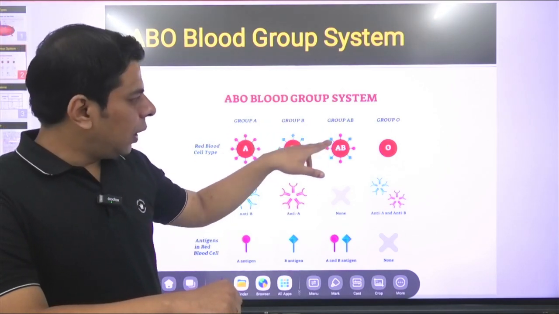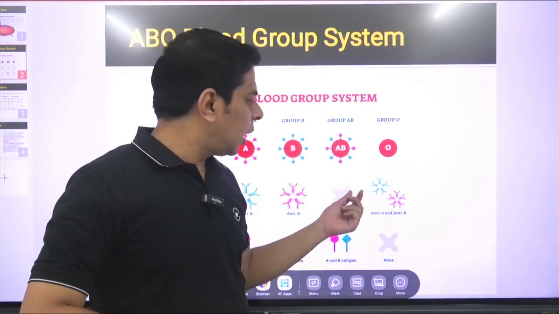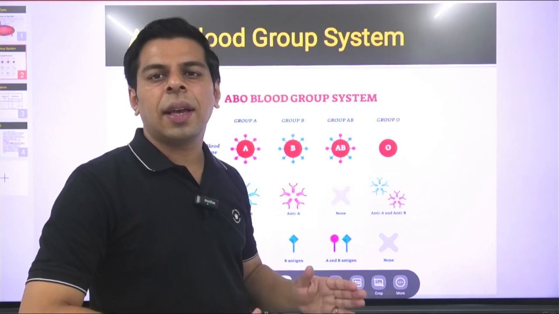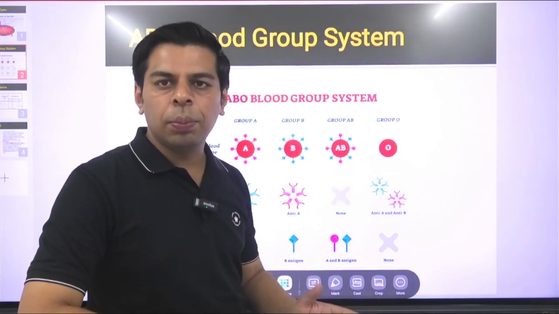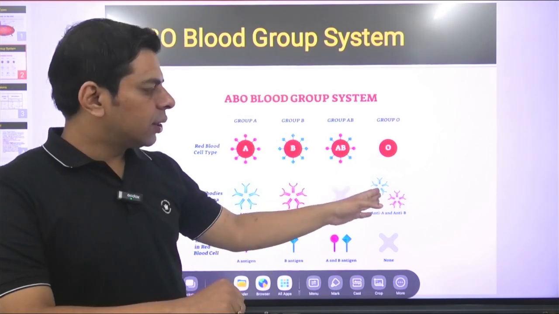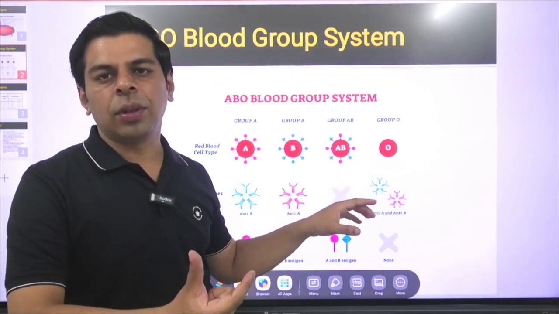In case of AB, the important part is that no specific antibody is present, and that's the scientific reason why AB is considered the universal recipient in blood group parlance. And O, surprisingly, has both the antibodies, so that's where the peculiarity comes into the picture.